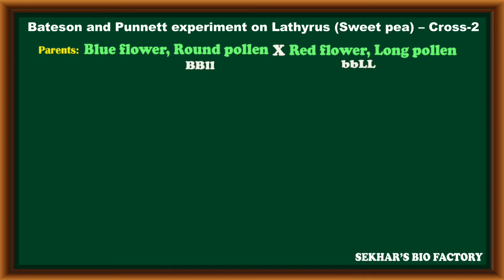These are the parental combinations selected in their cross 2 experiment. Because of the homozygous condition, these parental individuals can produce only one type of gametes. The first parent produces only gametes with capital B, small l alleles. The second parent produces only gametes with small b, capital L alleles.